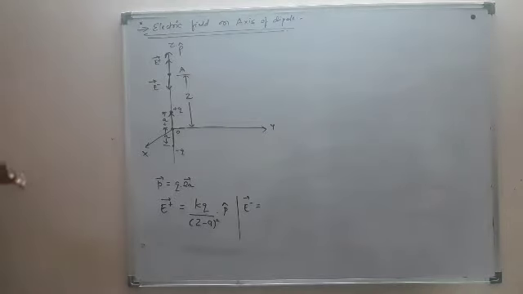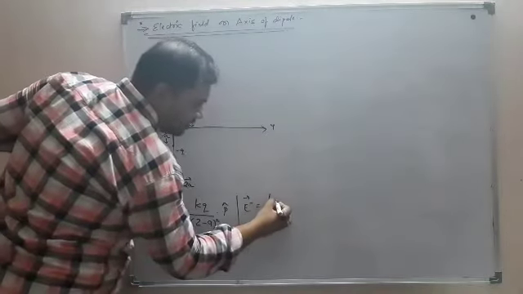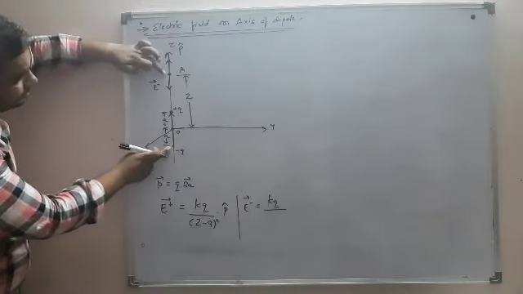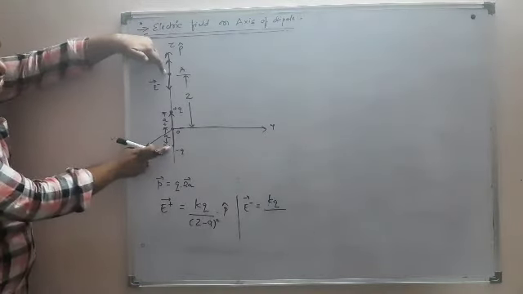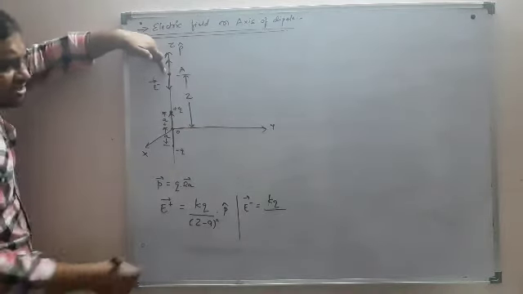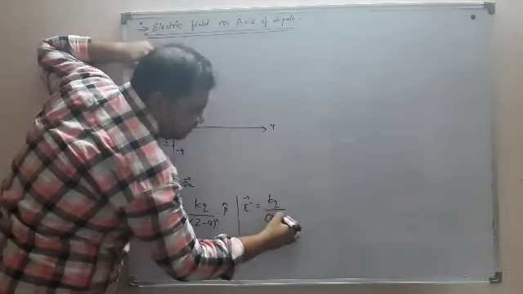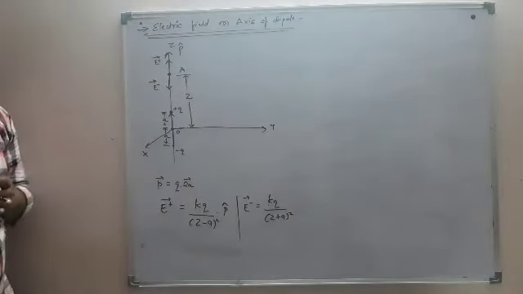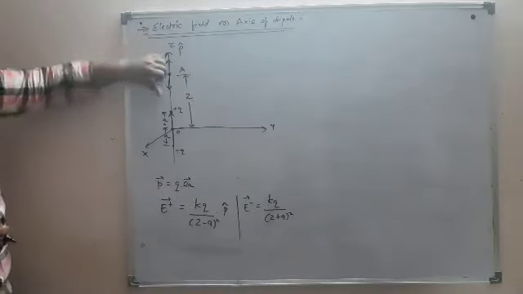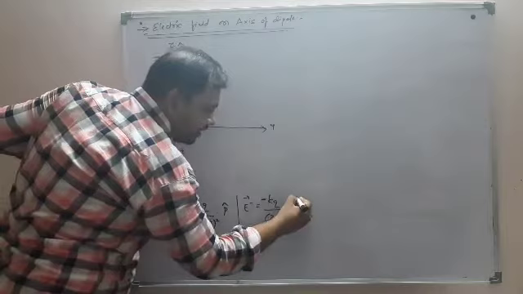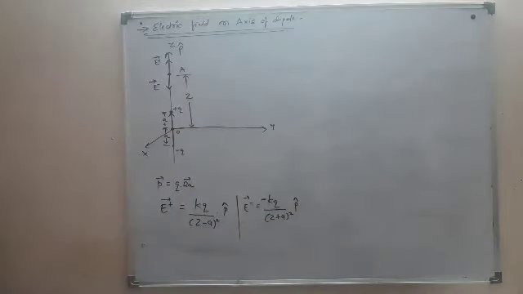And how much will that be? Again, KQ divided by the square of the distance. Now this distance from the negative charge to this point A is Z plus this additional distance A, so it is Z plus A the whole square. And what will be the direction? Direction is opposite to P, so for direction I can write minus P cap.